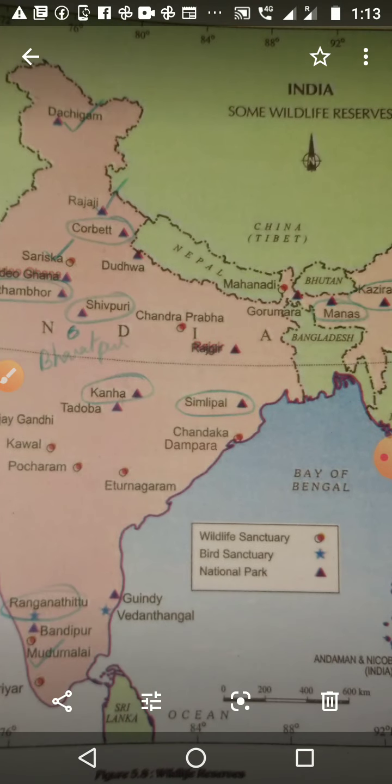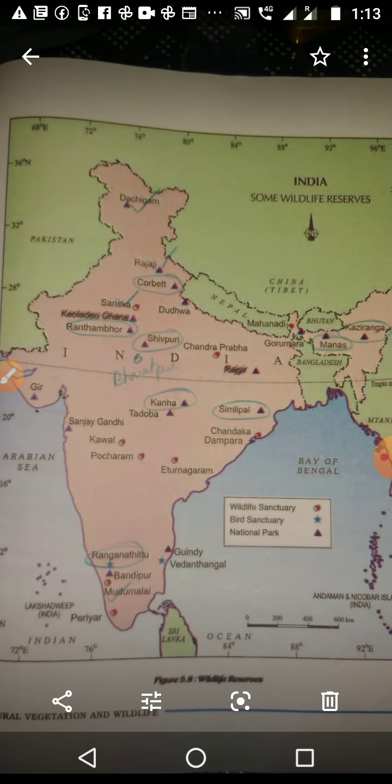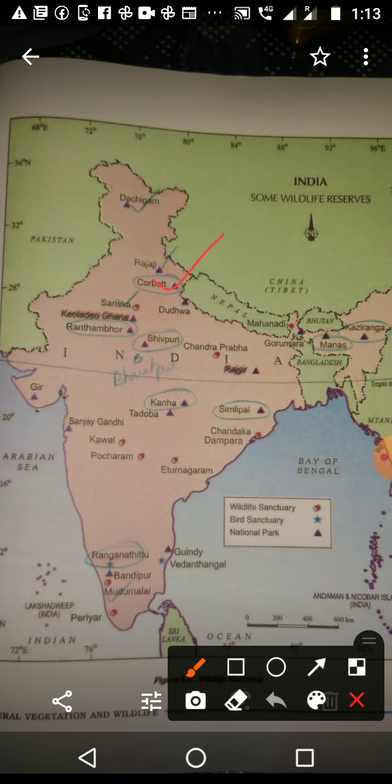Again one more map, about the national parks, bird sanctuaries and wildlife sanctuaries. We want to study 7 national parks. Let us see first Corbett. Let me make it a little smaller, then only I can show every place. Corbett here. Then Kaziranga, that is here in Assam. Then Ranthambore here. Then the next one Shivpuri. Then the next one Kanha here in Madhya Pradesh.